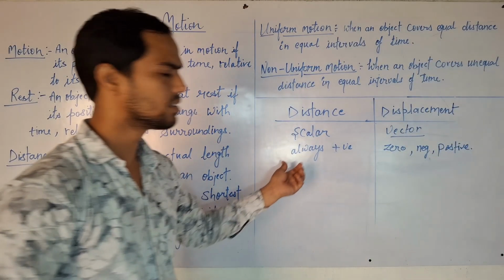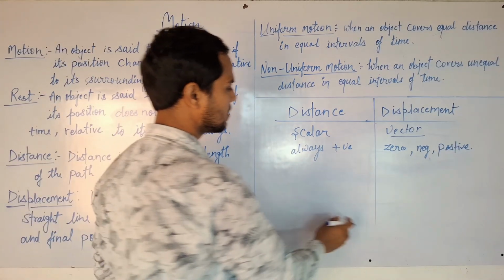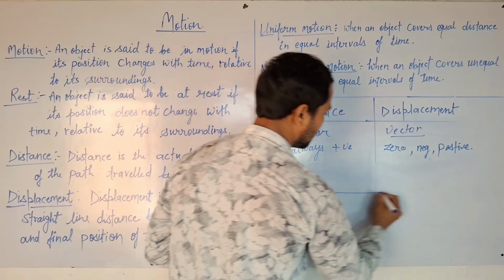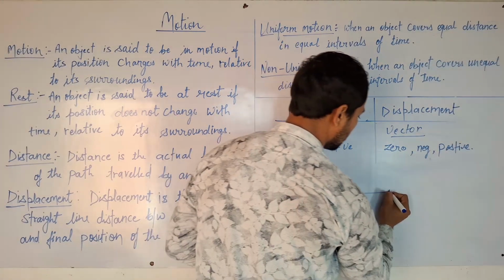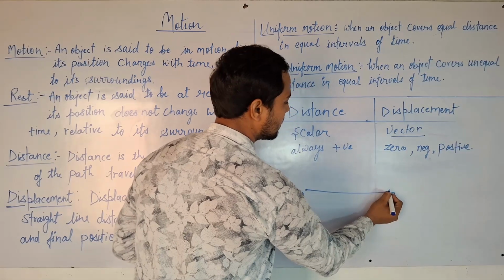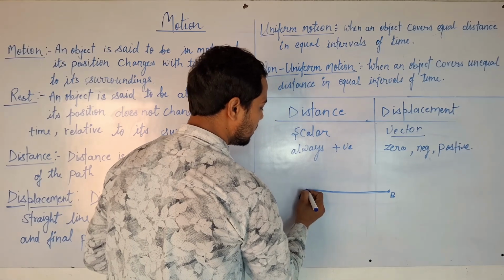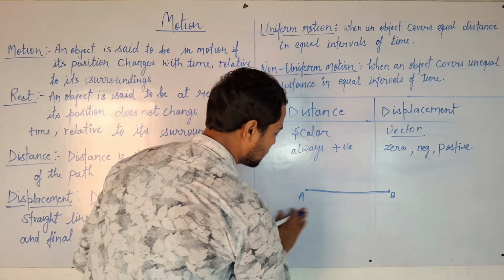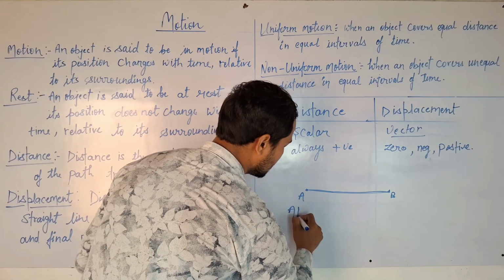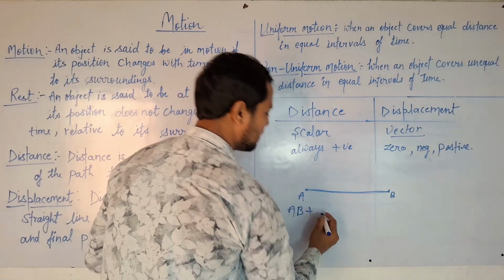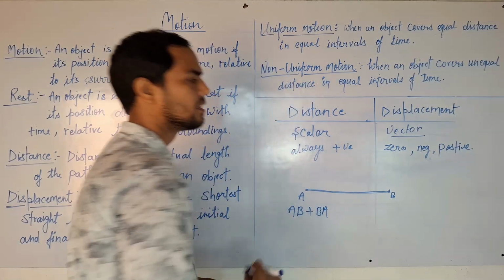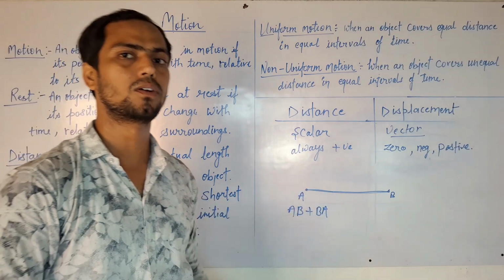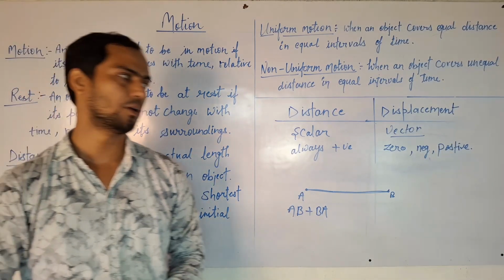These two terms can be easily understood by, for example, an object that moves from A to B, then comes back to the initial point A. So what is the distance of the object? It is the total path length AB plus BA, and the displacement is 0 because the initial point and final point are at the same point.